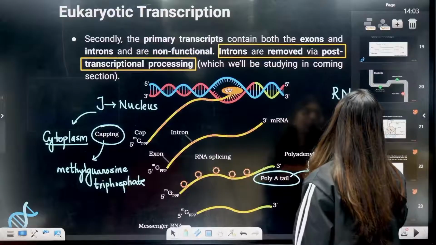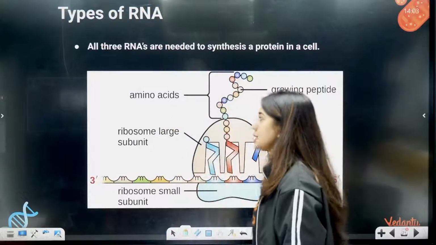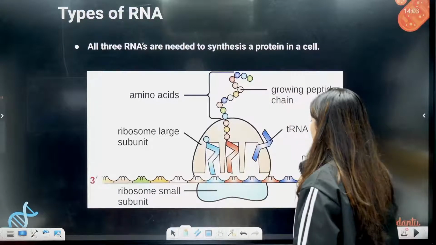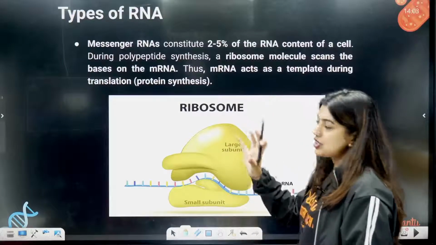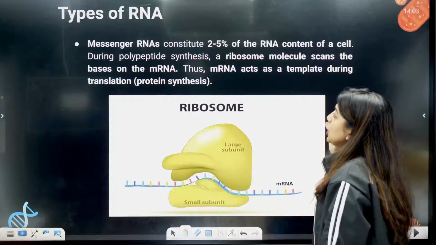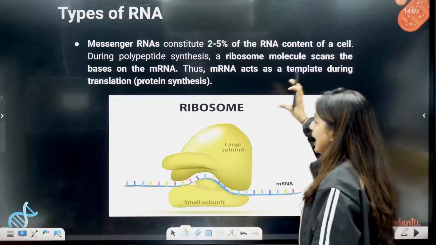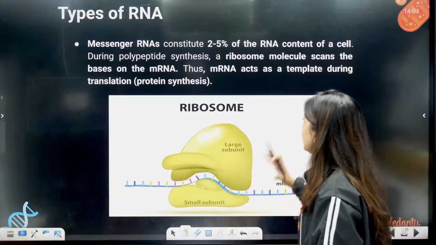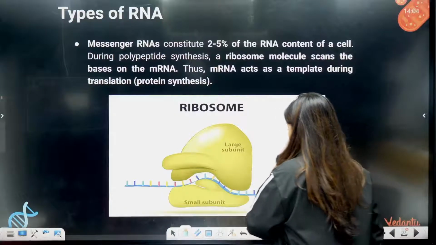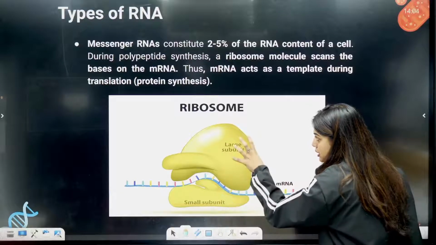Now, one very common question that keeps coming in KCET is about tRNA. I think KCET people love tRNA. All 3 RNAs are needed to synthesize a protein in a cell. Let's see which are there. Messenger RNA contains 2 to 5% of the RNA content of the cell. During polypeptide synthesis, a ribosome can scan the bases on the mRNA. mRNA acts as a template during translation. Students, look here. This is your mRNA. Can you see the mRNA in the diagram? This is the smaller subunit, this is the larger subunit.